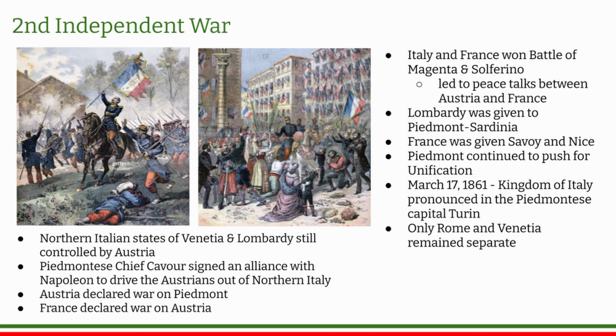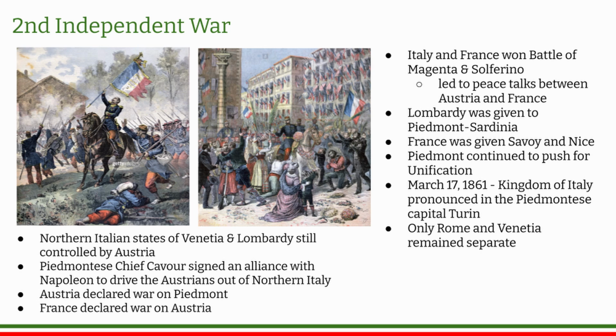After victory in the First Italian War of Independence, the northern Italian states of Venetia and Lombardy were still controlled by Austria. The Piedmontese chief Cavour signed an alliance with Napoleon to drive the Austrians out of northern Italy. Austria declared war on Piedmont and France declared war on Austria. Italy and France both won the Battle of Magenta and Solferino, leading to peace talks between Austria and France. Lombardy was given to Piedmont Sardinia and France was given Savoy. Meanwhile, Sardinia continued to push for unification.